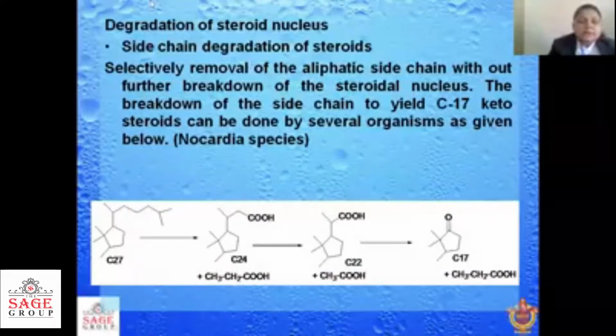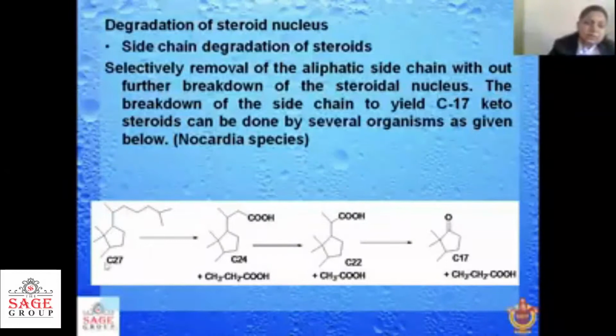We can also see degradation of the steroid nucleus with the help of some microorganisms, that is Nocardia species, that can cleave the side chains of the steroid nucleus. Here you can see C27 compounds are cleaved to form C24. Then it is again cleaved to form C22, and lastly a C17 steroid nucleus is formed with the help of Nocardia species. Like that, with microorganisms we can degrade the side chain of steroids also.